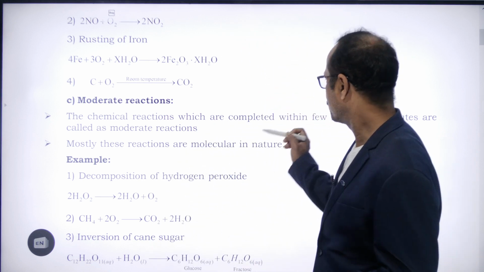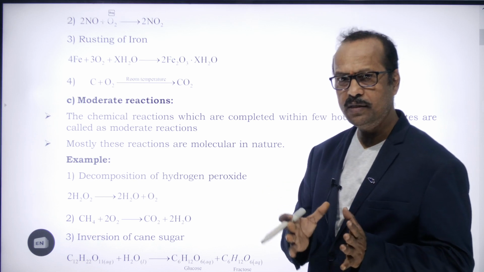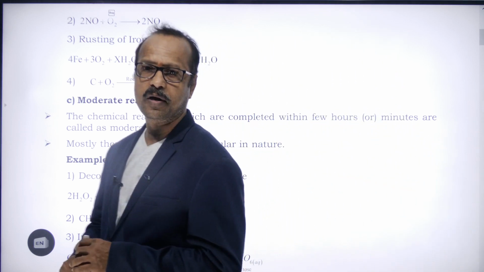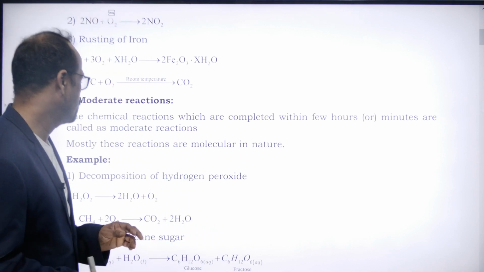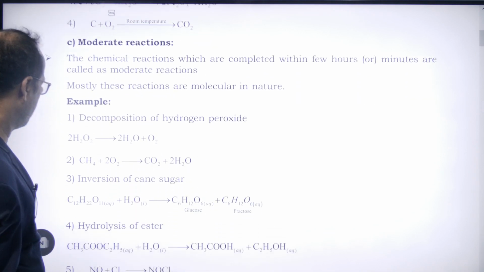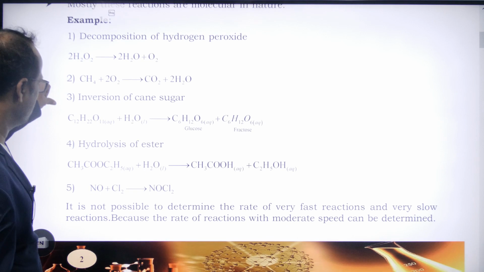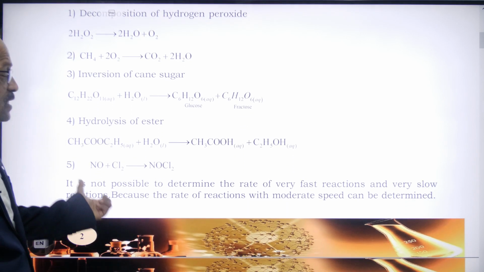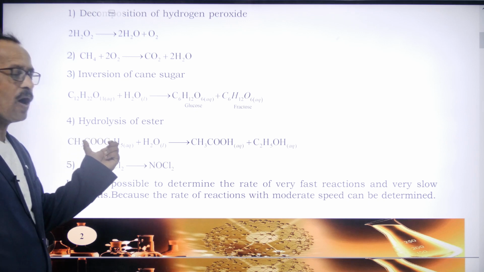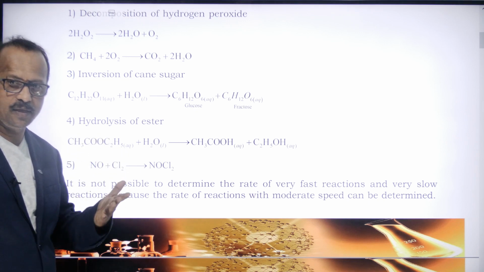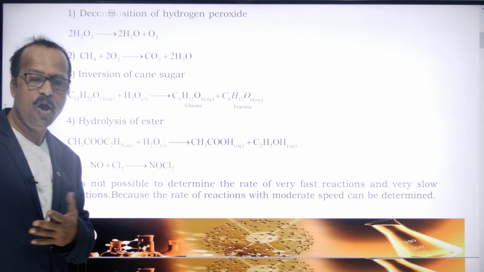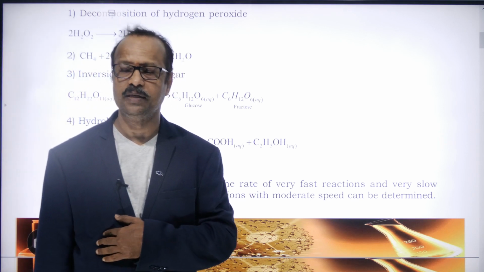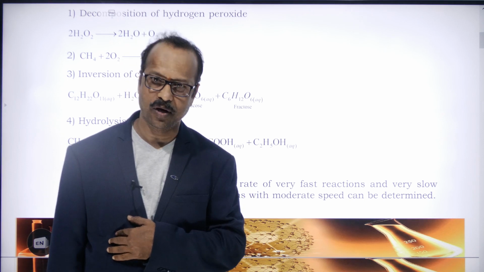Moderate means what? The reactions which take a few minutes or hours to complete are called moderate reactions. Understood, students? So these are the three types of reactions. Here some other examples are also given, like hydrolysis of ester. Ester has the formula COOR, which you will learn in the next class. We are going to discuss organic chemistry in our next chapter, after this chapter, when we start the second volume.